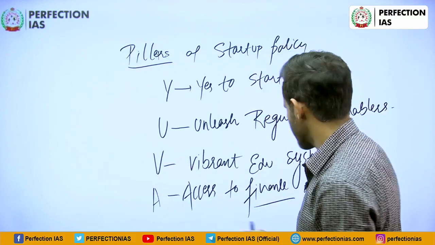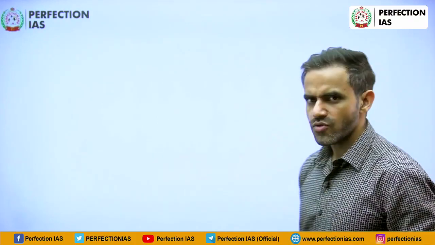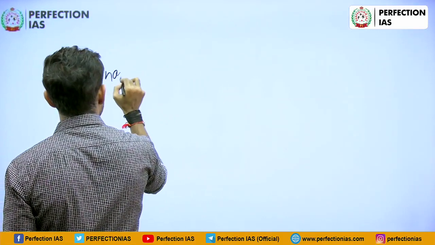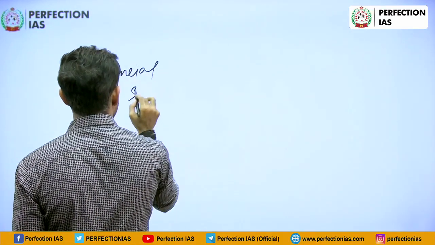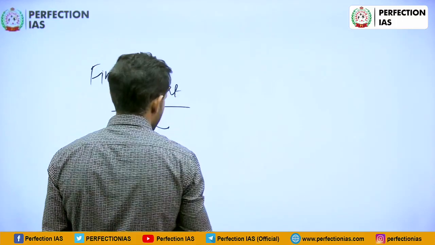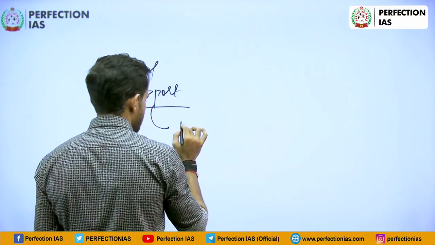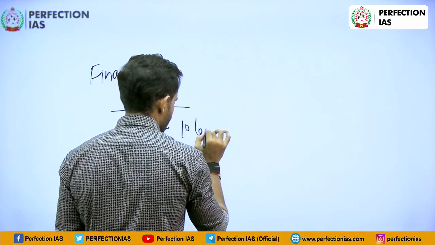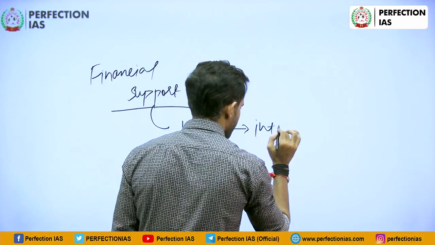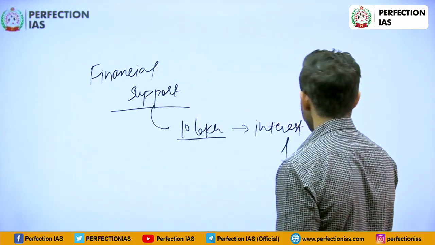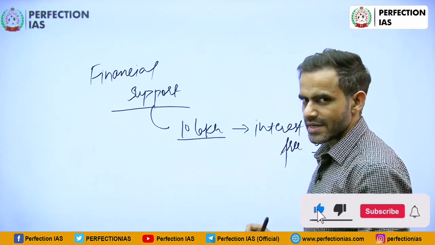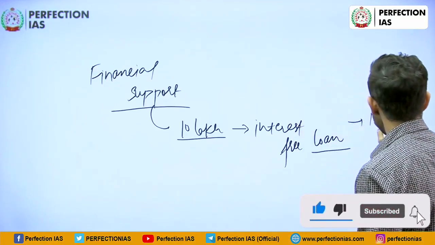Next is how much financial amount will be provided under this. So financial support. Under this policy, an assistance of 10 lakh rupees interest free loan will be provided for a duration of 10 years.